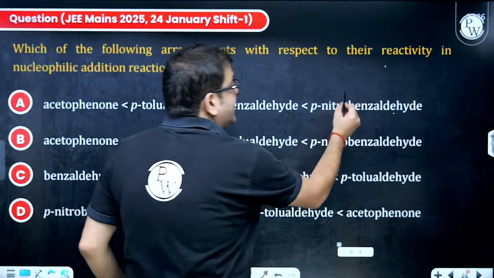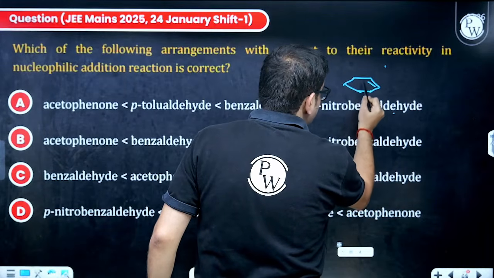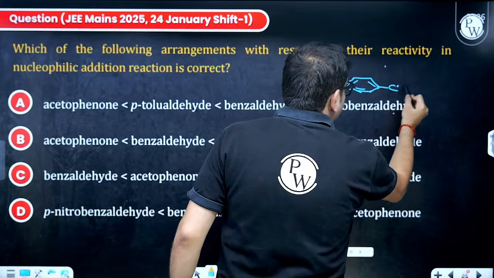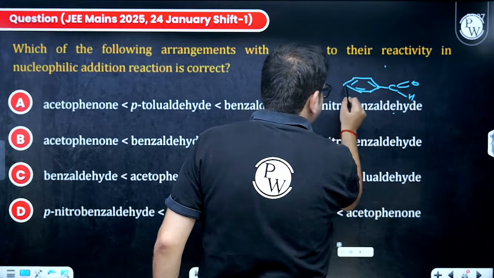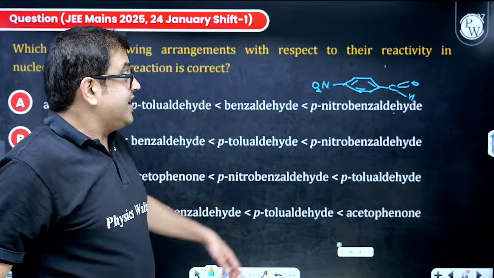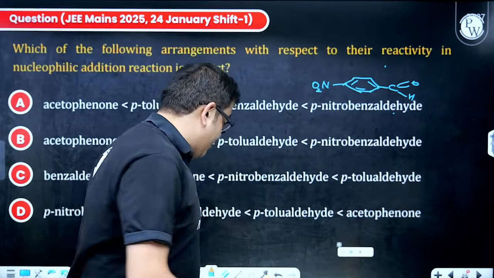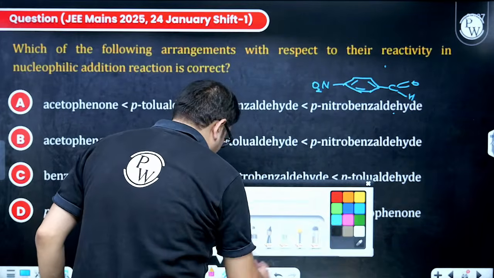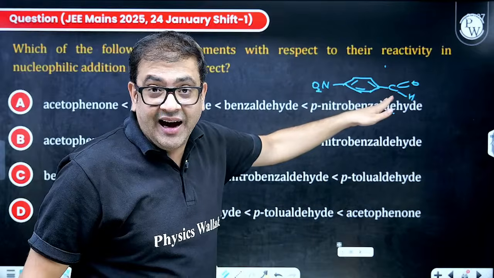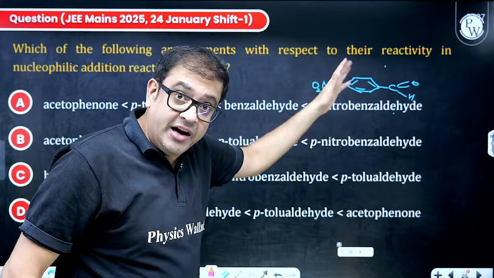This is benzaldehyde. That means a benzene ring, C double bond O, H, but it is substituted with an NO2 group at the para position. This is a minus R group, but ultimately the carbonyl is also a minus R group. Obviously, if you have any aliphatic aldehyde, it would be better.